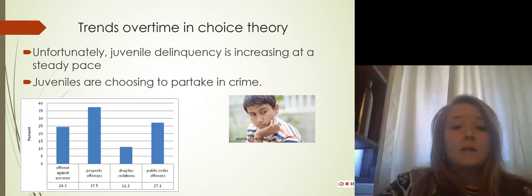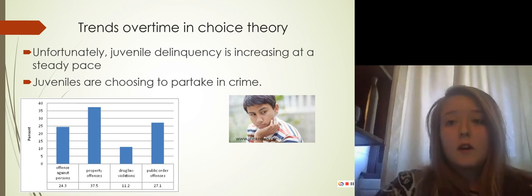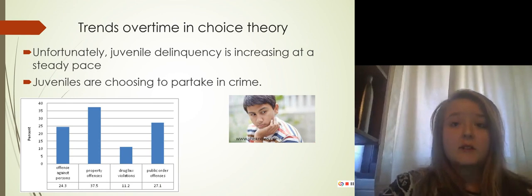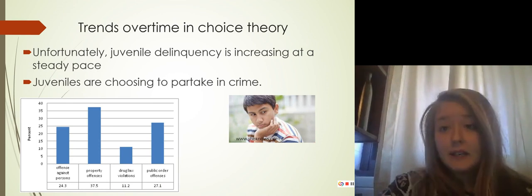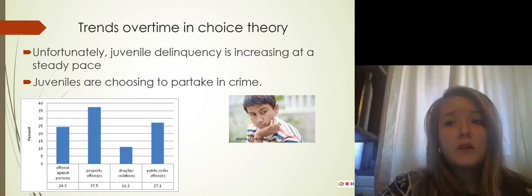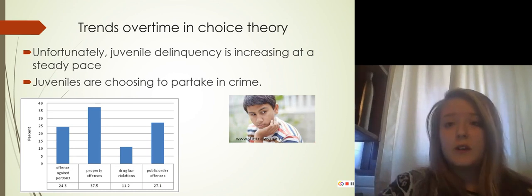Trends over time in choice theory. The chart here provided by Kang and Sladkey explains that over time, juveniles are choosing to take part in crime more and more as time goes on. Surprisingly, the rate of juvenile drug offenses has not increased drastically, which is surprising due to other research I reviewed involving increased gang activity amongst juveniles.